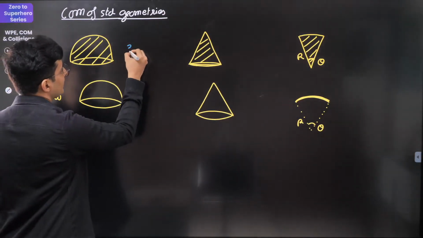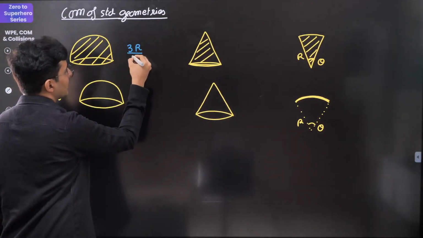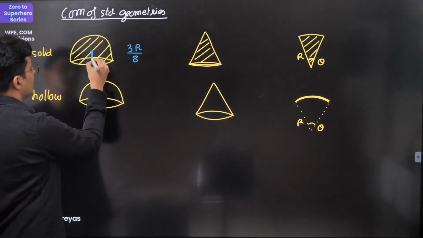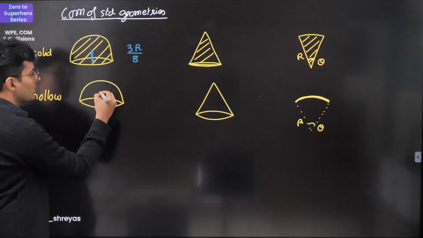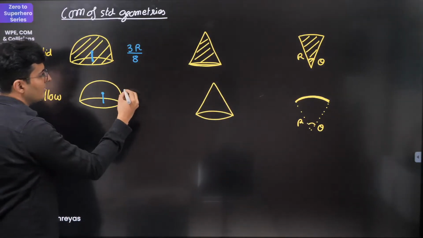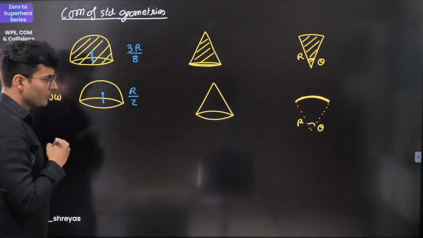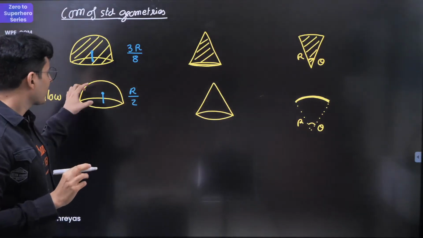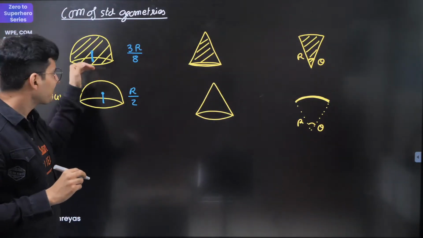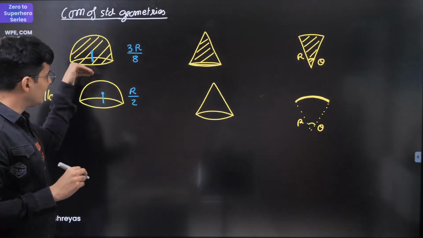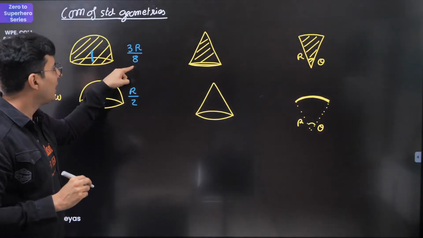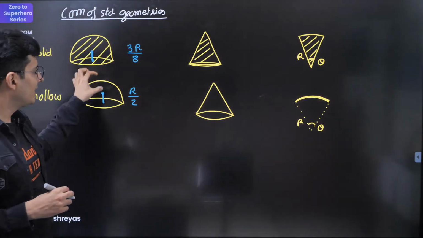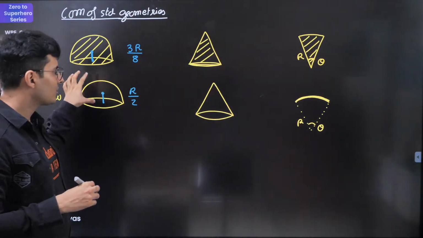For solid, it is nothing but 3r by 8. This is where the center of mass is, from the base, not from the top. This is the distance which I have told over here. In the case of hollow, the distance comes out to be just r by 2. If you get confused, think about it this way. For hollow, the center of mass will be higher. In solid, there is more mass below, so the center of mass will be slightly lower. 3 by 8 is smaller than half, half is slightly more than 3 by 8. So it's going on the top.